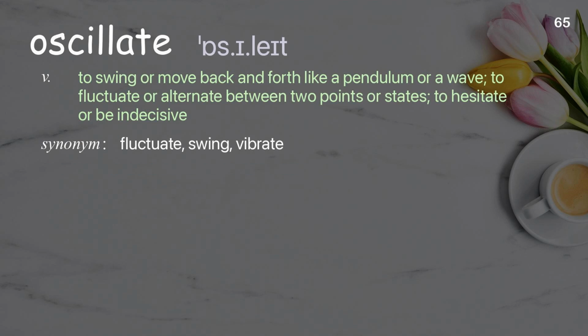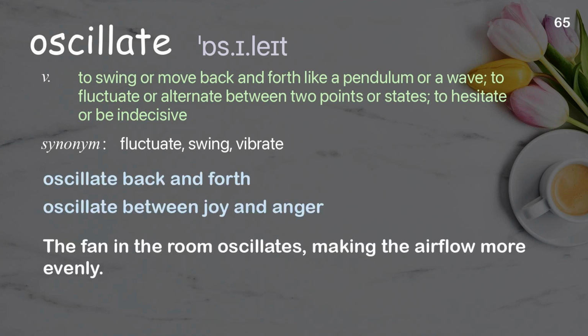Oscillate. To swing or move back and forth like a pendulum or a wave. To fluctuate or alternate between two points or states. To hesitate or be indecisive. Examples: Oscillate back and forth. Oscillate between joy and anger. The fan in the room oscillates, making the airflow more even.